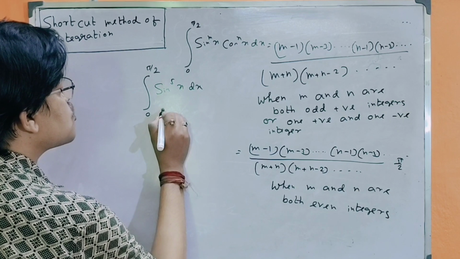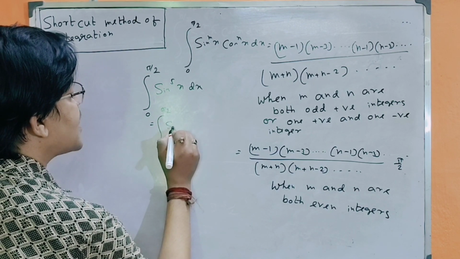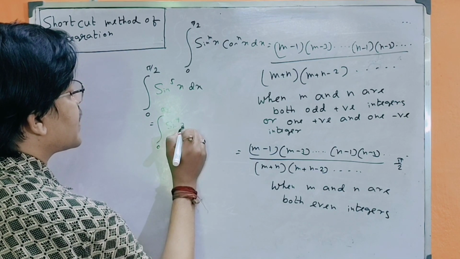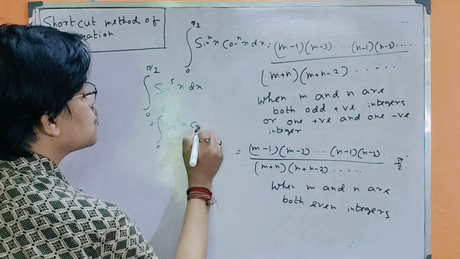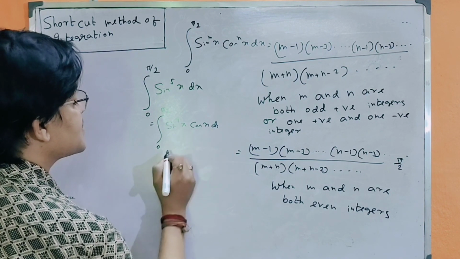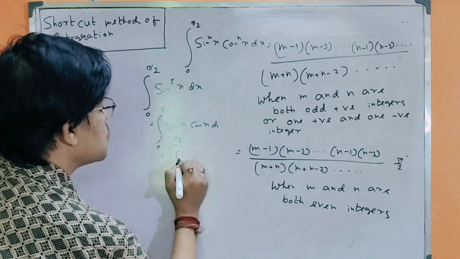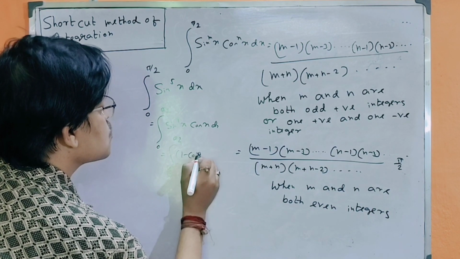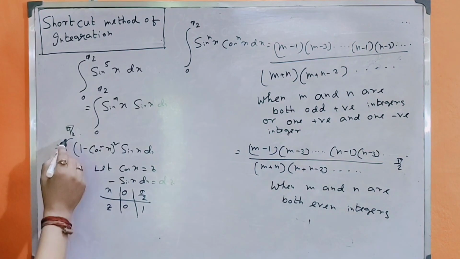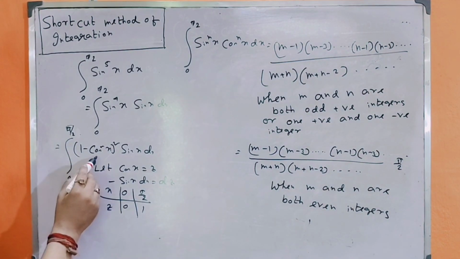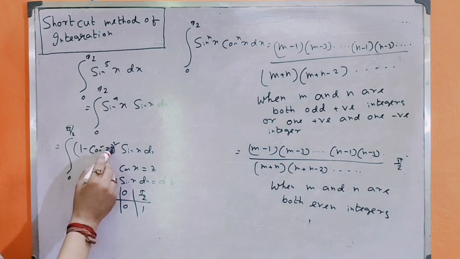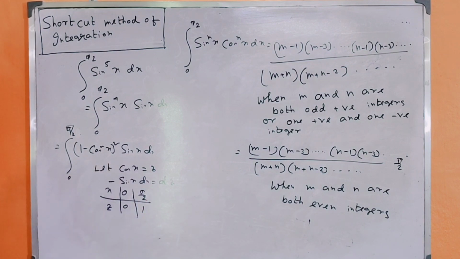Integration 0 to pi by 2 of sin to the power 4x into cos x dx is equal to integration 0 to pi by 2 of (1 − cos square x) whole square into sin x dx.